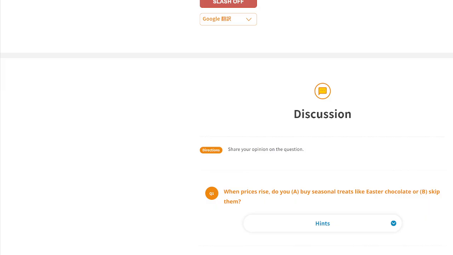More often than not, I rarely buy seasonal treats like Easter chocolate because commonly they are expensive compared to other normal chocolate. Even though the taste is the same.